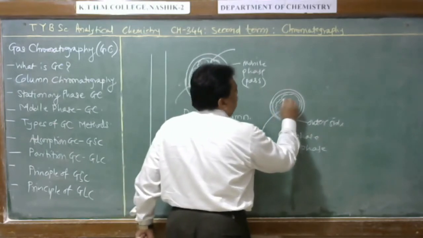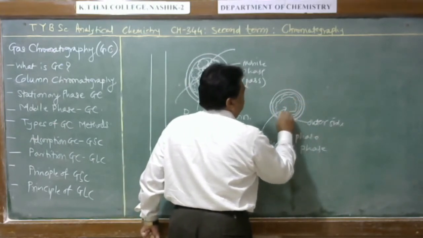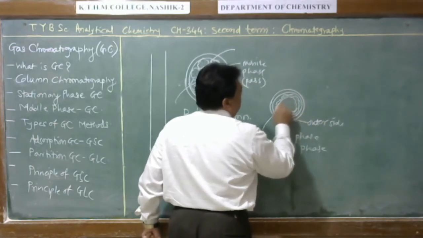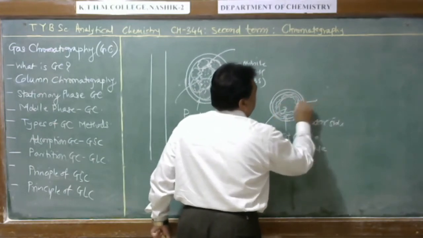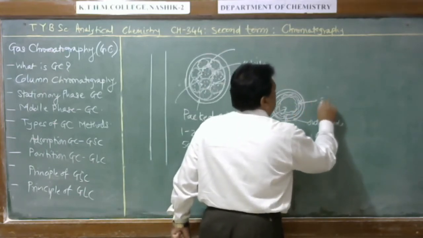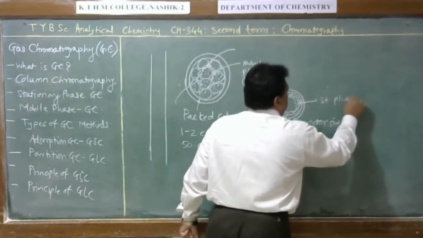Sometimes a liquid phase may be coated on the solid support in this fashion. Therefore, this is a liquid coated inside on the adsorbent material, and that is the stationary phase liquid.